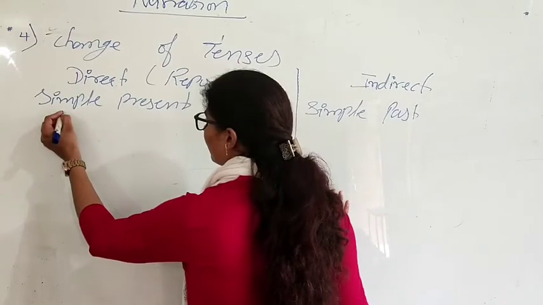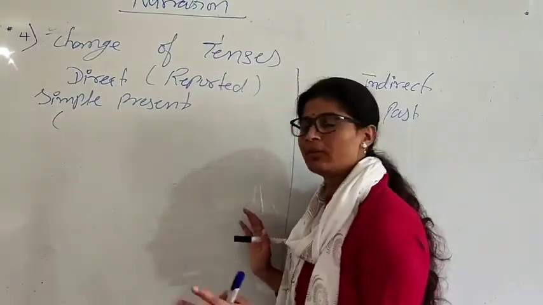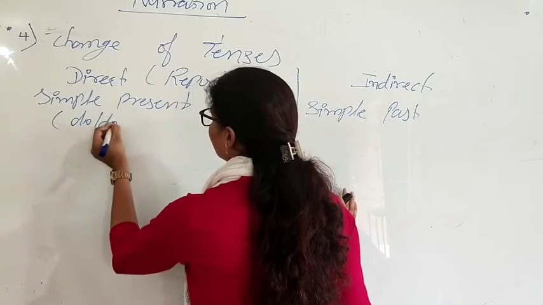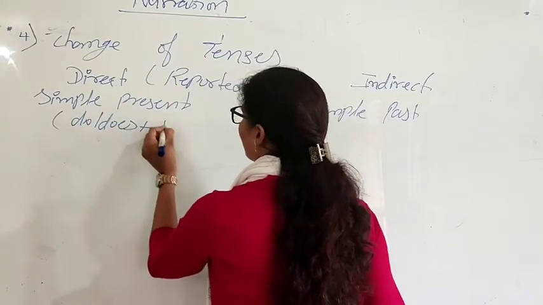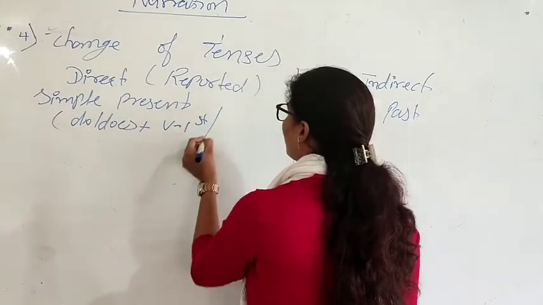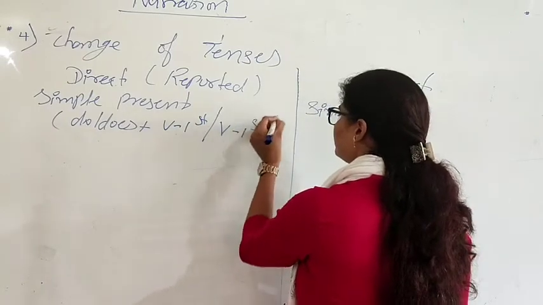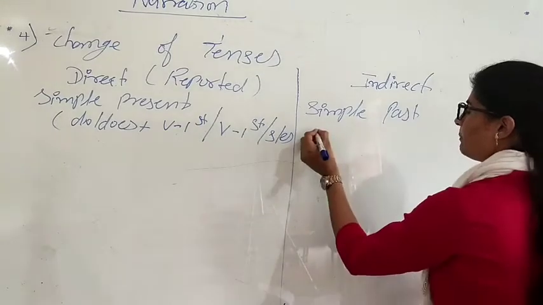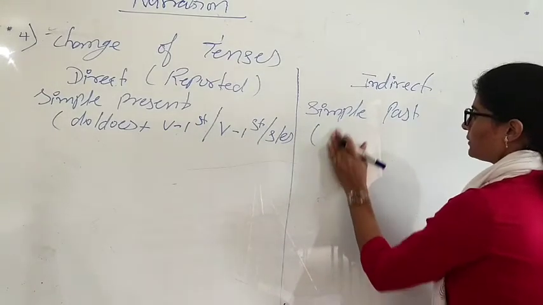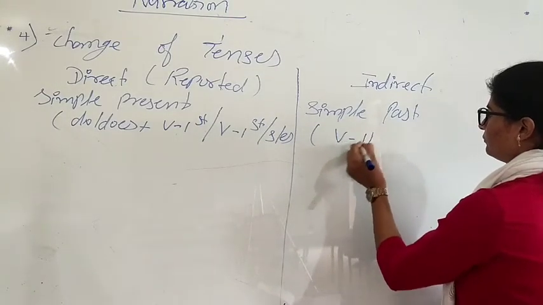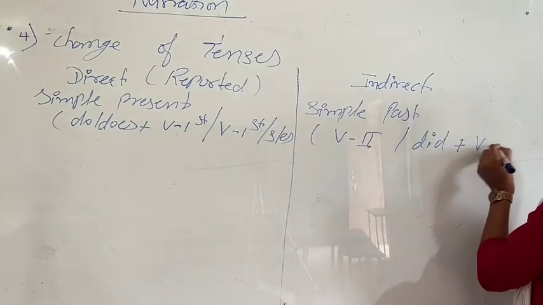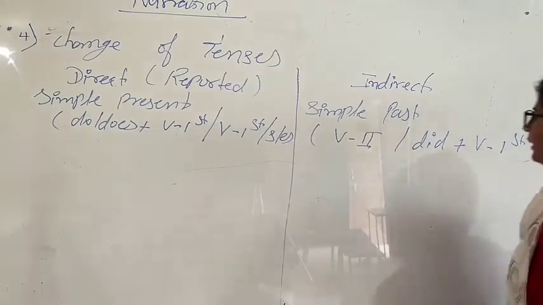Simple present, let's see the helping verb and the main verb. It is do, does plus verb first form, or verb first form with s or es, right? And in the simple past, it is verb second form, or did plus verb first form, right?